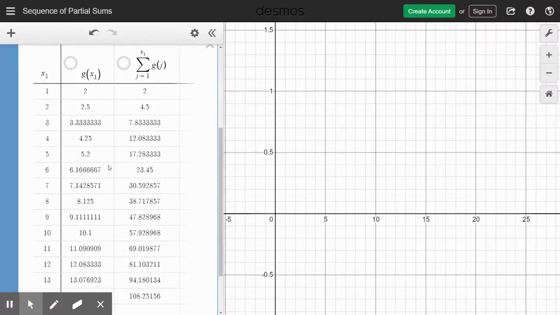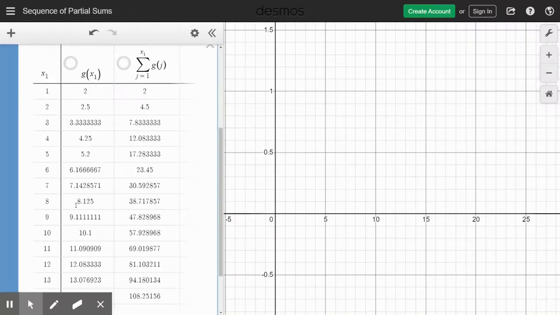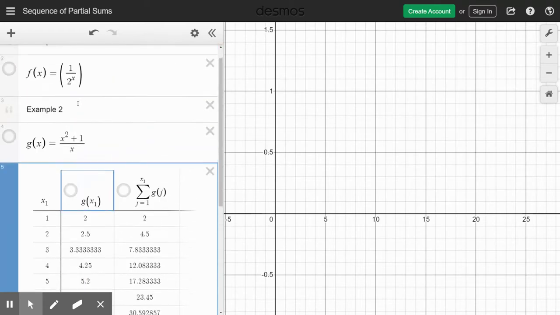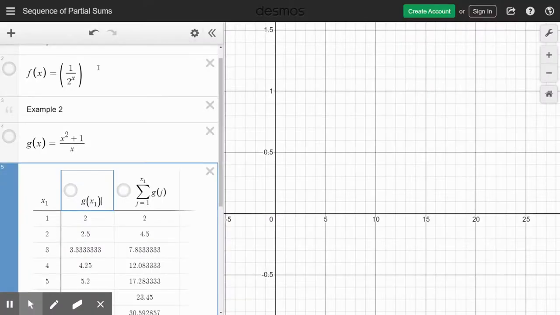And again, we're not going to compute this by hand. We're just going to be using a decimal activity. But now notice that I'm changing the equation to g, where g is the expression that I'm defining here for the sequence. The sequence is being defined as n squared plus 1 over n, so I'm just going to represent it as x.